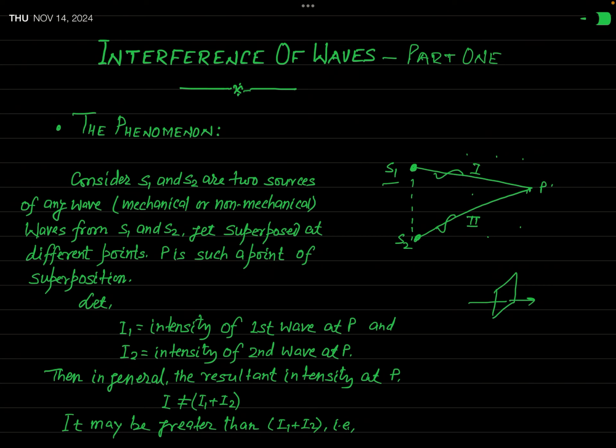Now let us consider that the intensity of the wave from S1 at this point P is I1. In fact, intensity of a wave at different positions will be different.